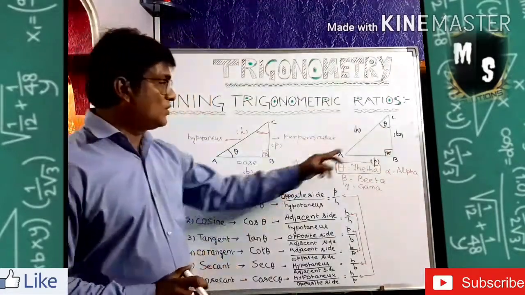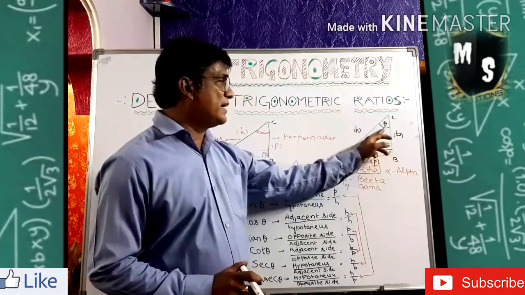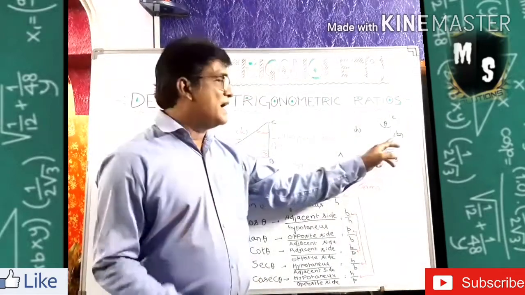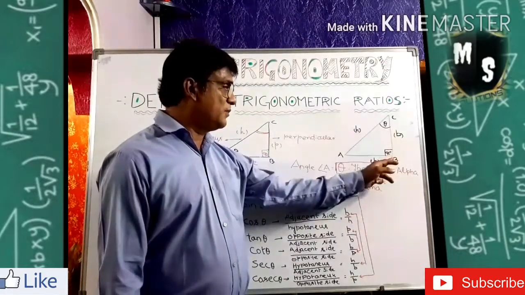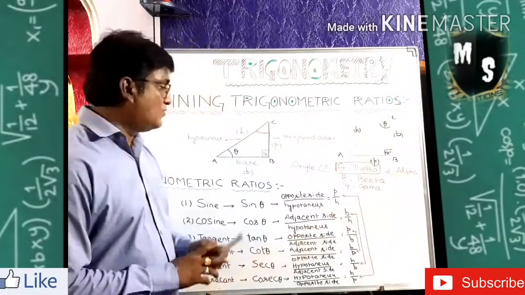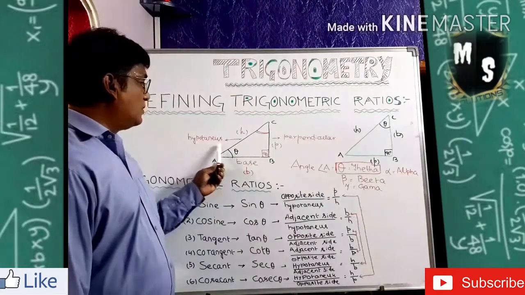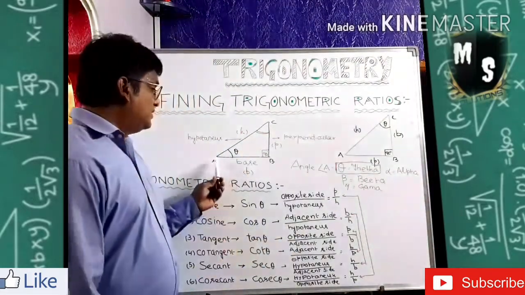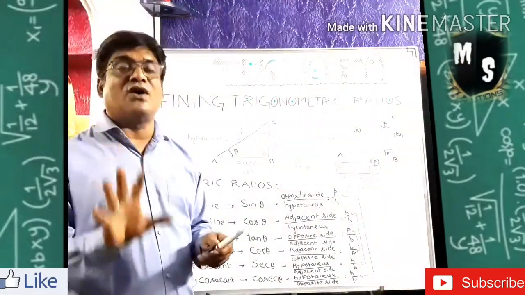If the theta is with the top, see now this side is carrying these two angles, theta and 90 degrees. So this one you have to call a base, and this one is always the perpendicular because it is in the base, the perpendicular is standing here. Now this is the largest side, hypotenuse. From these two figures, one thing I want to say to you, the hypotenuse position or the largest side position doesn't change. But the base and perpendicular will change according to the position of the theta.